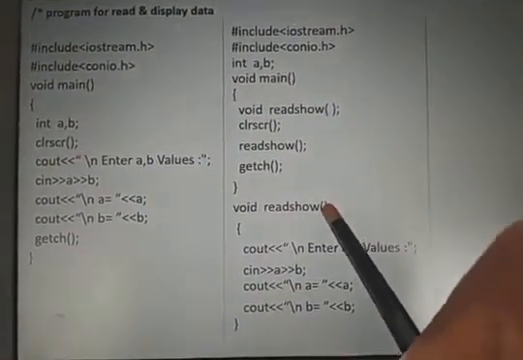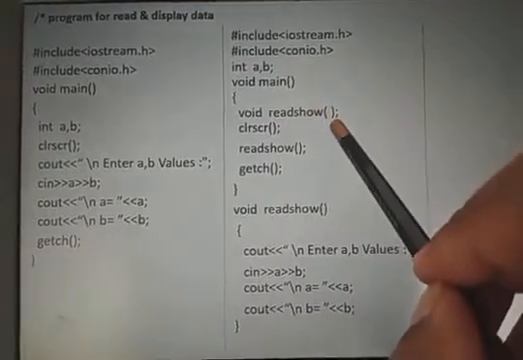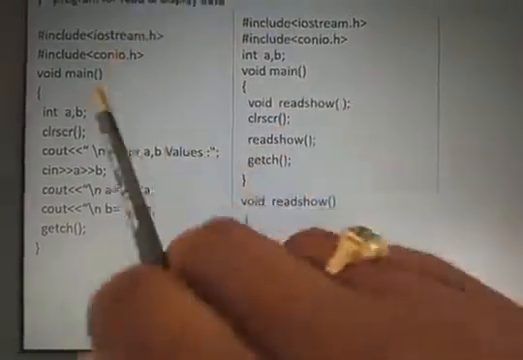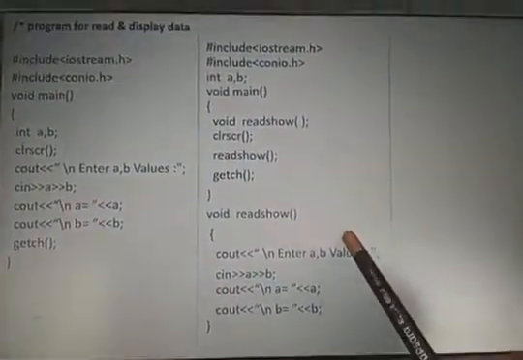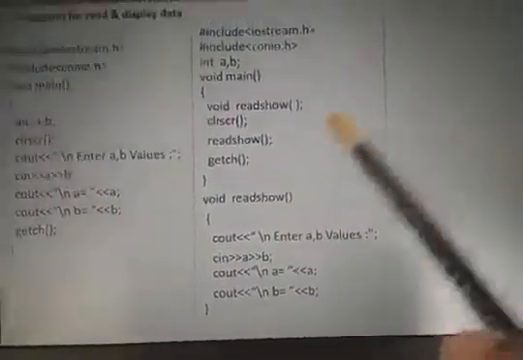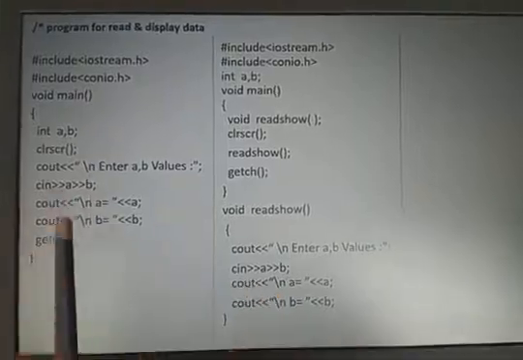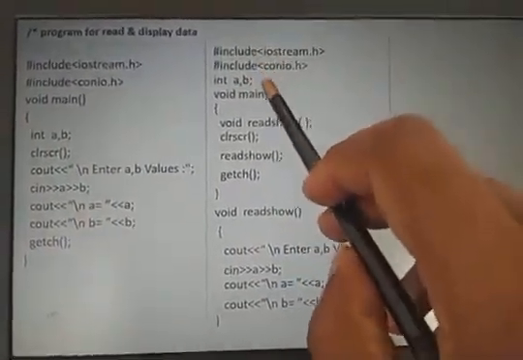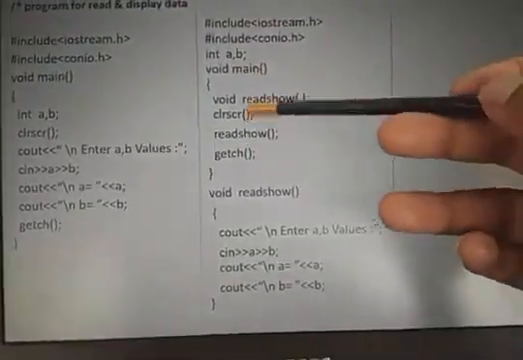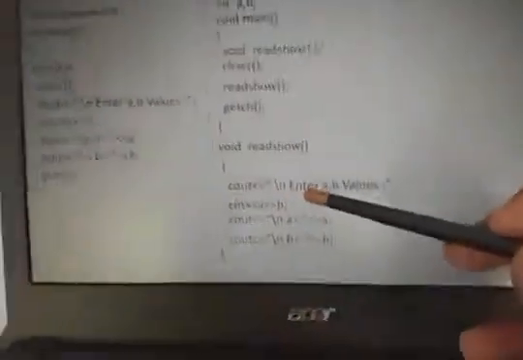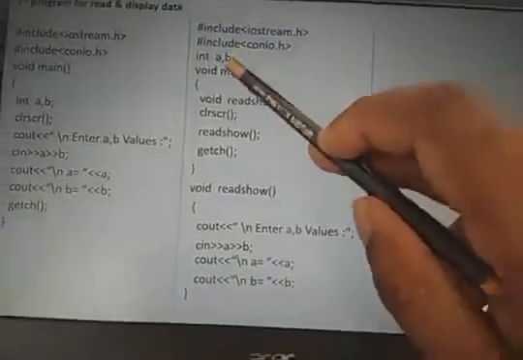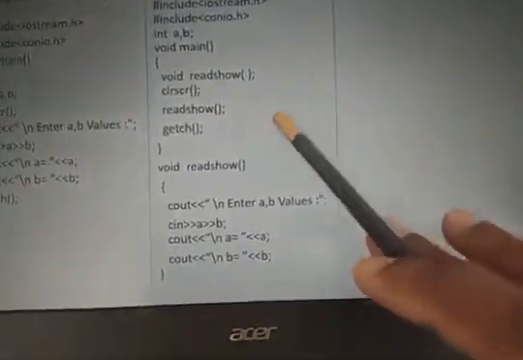This readshow function should be declared, defined, and called. So the same program I am converting into functions. Now here a and b are declared outside main, so there is no security. Declared outside main means anyone can access them. Here we can access, here also we can access. Okay, now I want to give some security for these a and b variables.